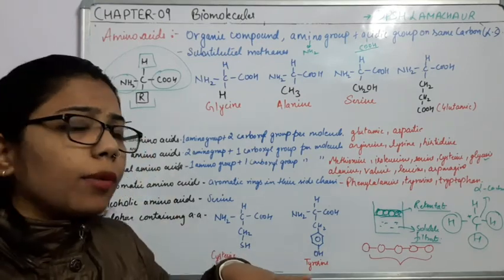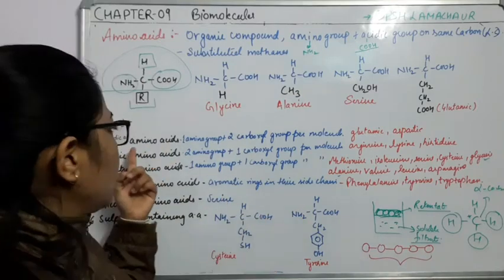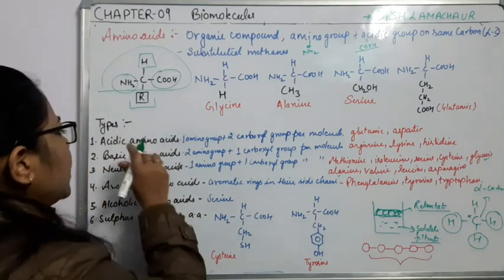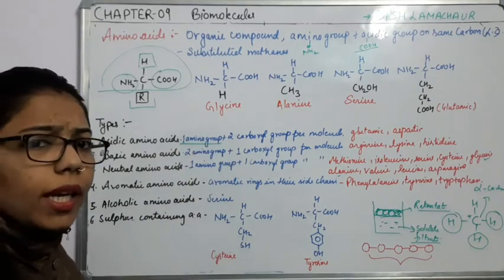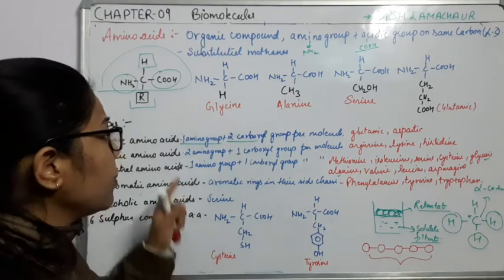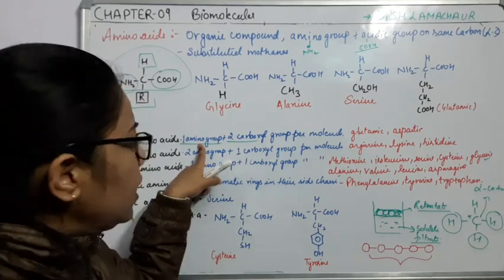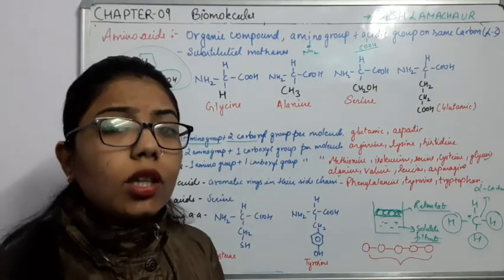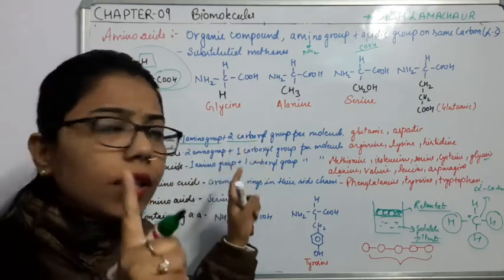Fewer carboxyl groups, or fewer acidic groups, means the nature of the amino acid will be less acidic. Okay, so what is happening here? Acidic amino acids are those in which there is one amino group and two carboxyl groups. It means that the amino group is one, which will behave as basic in nature, and the carboxyl groups are two, which will act as acidic in nature. So for neutralizing one basic nature, we are having one carboxyl group.